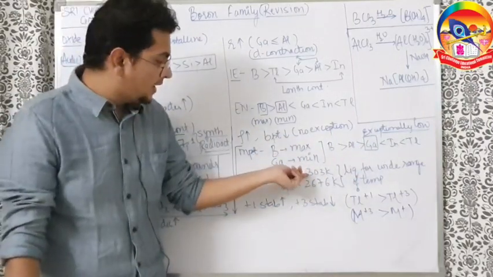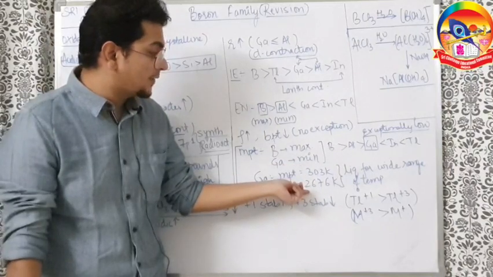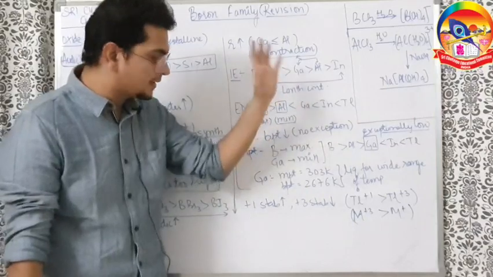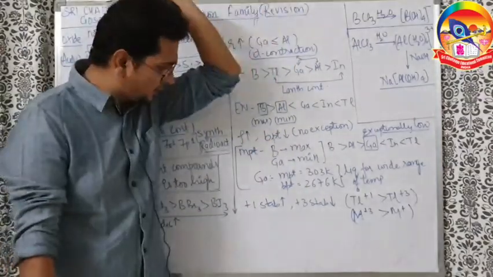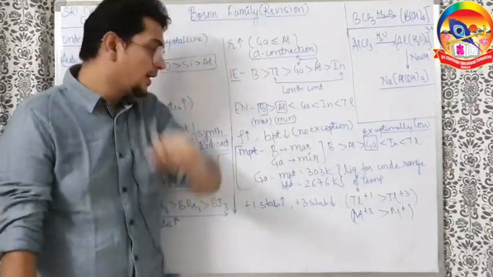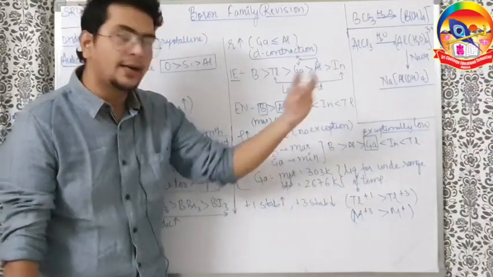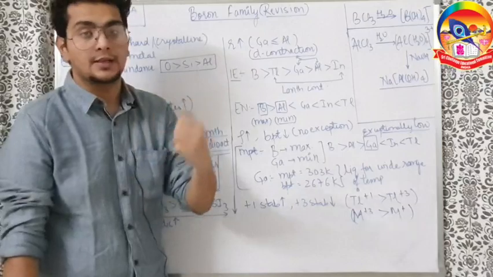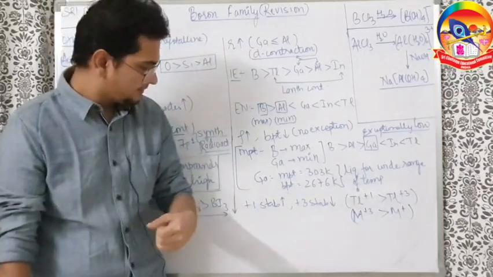So, from 303 Kelvin to 2676 Kelvin, gallium remains liquid only. It melts at 303 and boils later on at 2676 Kelvin. So gallium is a liquid over a wide range of temperature. That is why gallium is used in industrial thermometers to measure high temperatures.